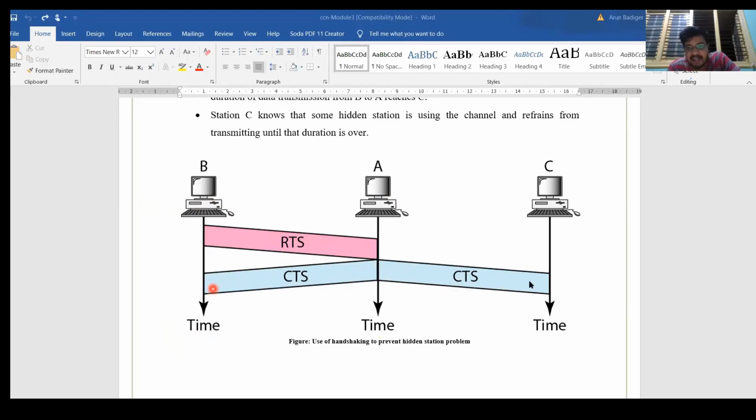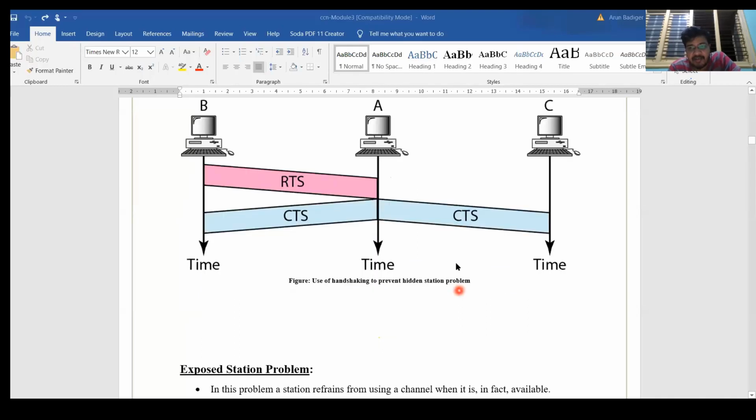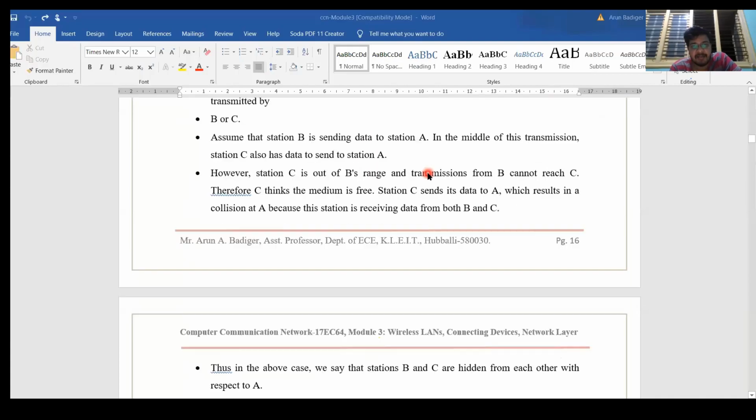As CTS is sent to C, even though the request from B is not reaching C, this hidden node problem is solved clearly. How is it solved? It is solved by this CTS, which manages it by allocating the network allocation vector. When C receives the CTS, it stops communication. It will not disturb. It sets the network allocation vector, waits for the time duration, and once the time is over, they can communicate.